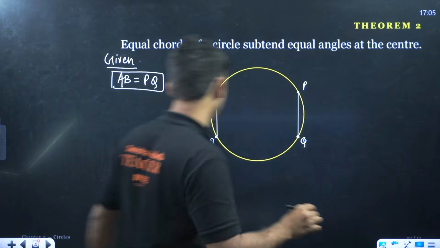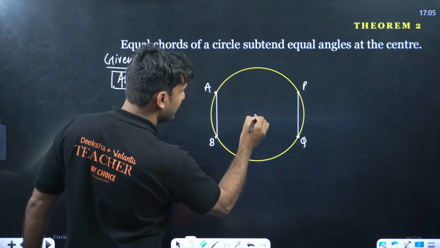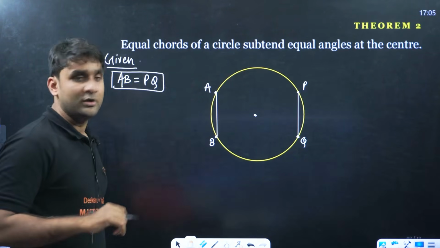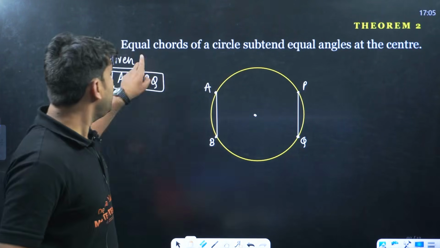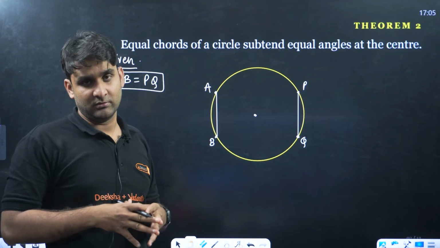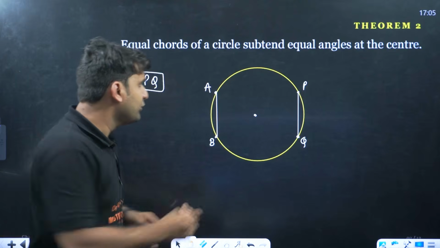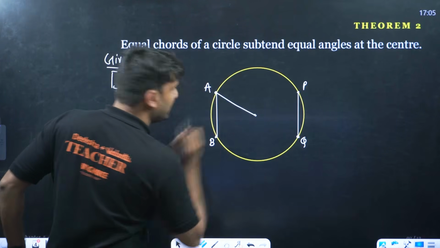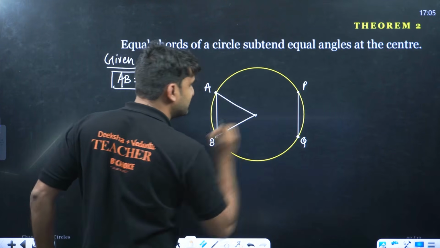Here we have the center, O. This theorem says that equal chords of a circle subtend equal angles at the center. What does it mean? When you join points A and B to the center, we have this angle.